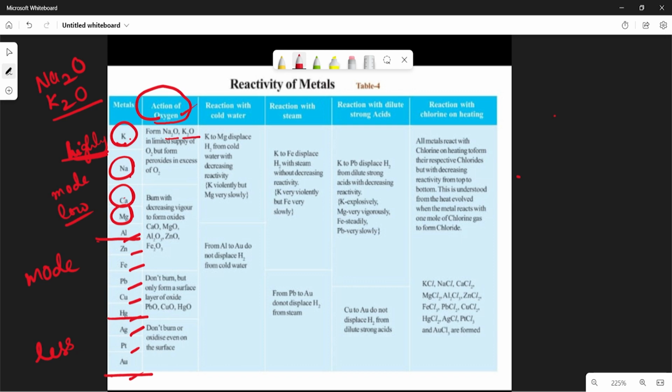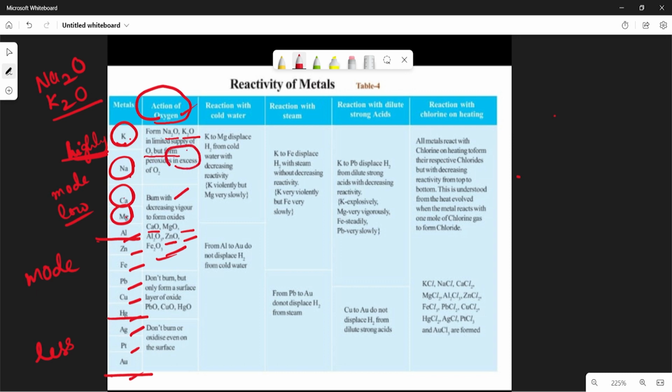When calcium, magnesium and aluminum react with oxygen, they form calcium oxide, magnesium oxide, Al2O3, ZnO, Fe2O3, like this. With a less supply of oxygen, they react like this.